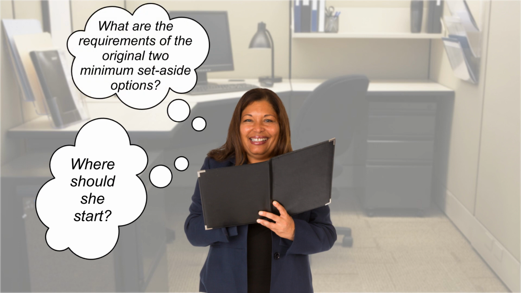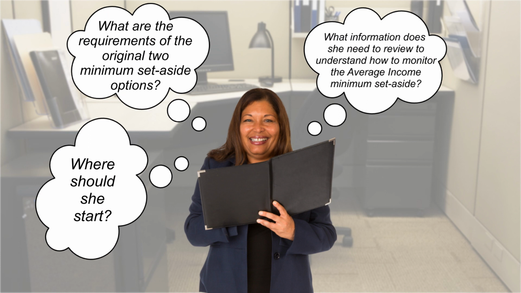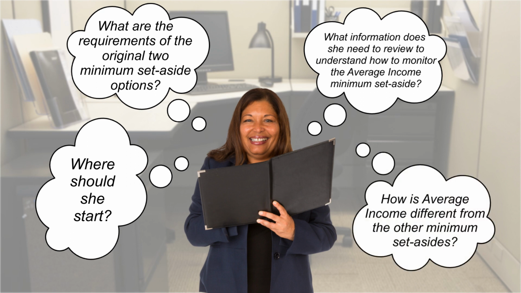Where should she start? What are the requirements of the original two minimum set-aside options? What information does she need to review to understand how to monitor the average income minimum set-aside? How is average income different from the other minimum set-asides?